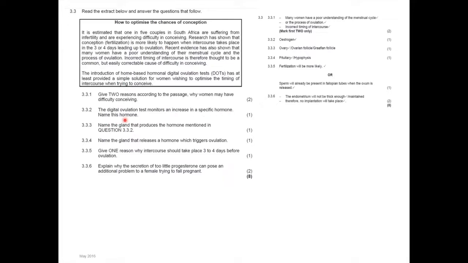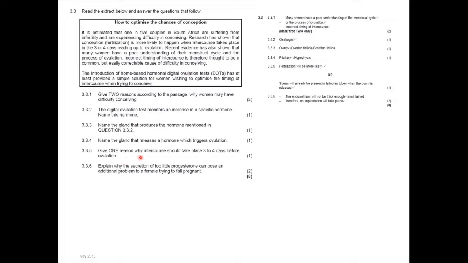Name this hormone. Now, in the 3 or 4 days leading up to ovulation, which hormone? So this is what it measures. Most of you would have said luteinizing hormone, but look, it says 3 to 4 days leading up to ovulation, and that hormone would have been at high levels: estrogen. Name the gland that produces the hormone estrogen. The ovary, or the ovarian follicle, or the Graafian follicle. Right. Name the gland that releases a hormone which triggers ovulation, and that will be the pituitary gland.